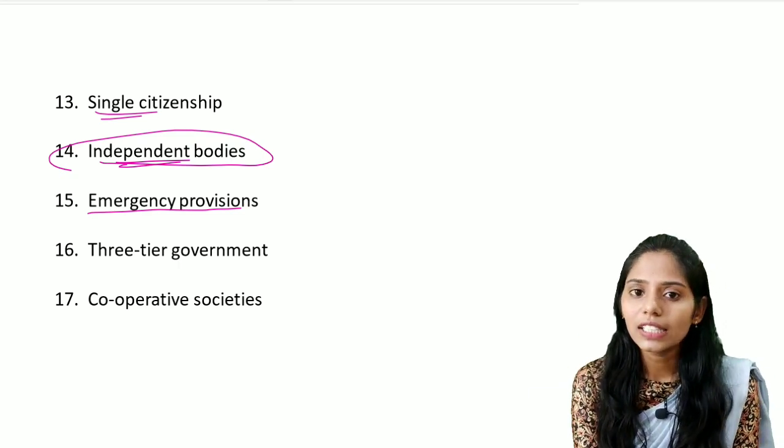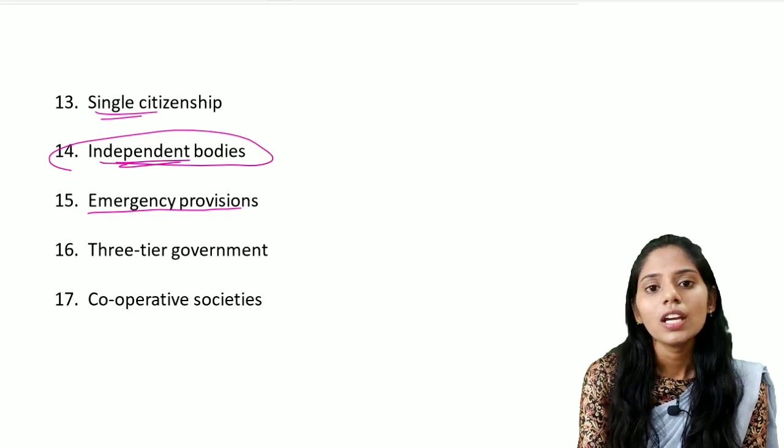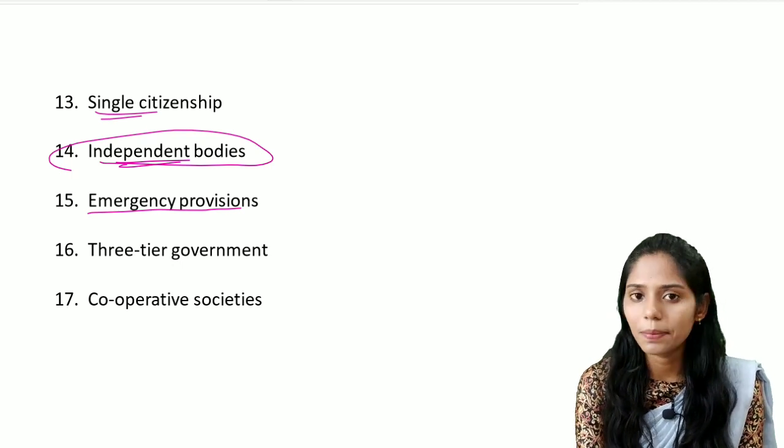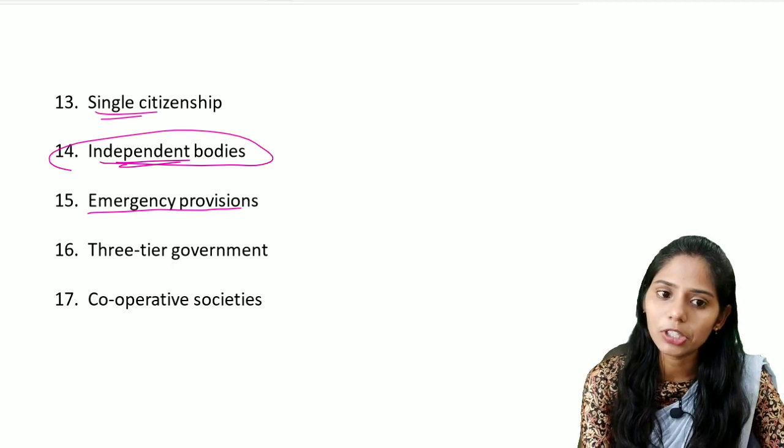The first one is Article 352, that talks about the national emergency, and Article 356 that talks about the state emergency, or it is also called the President's Rule, and Article 360 that talks about the financial emergency.